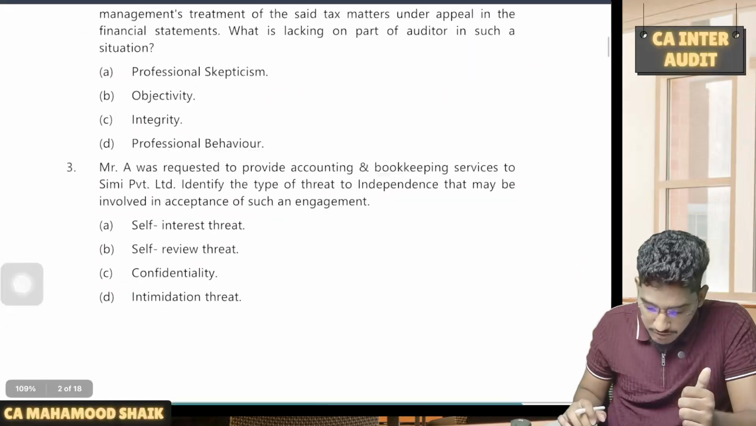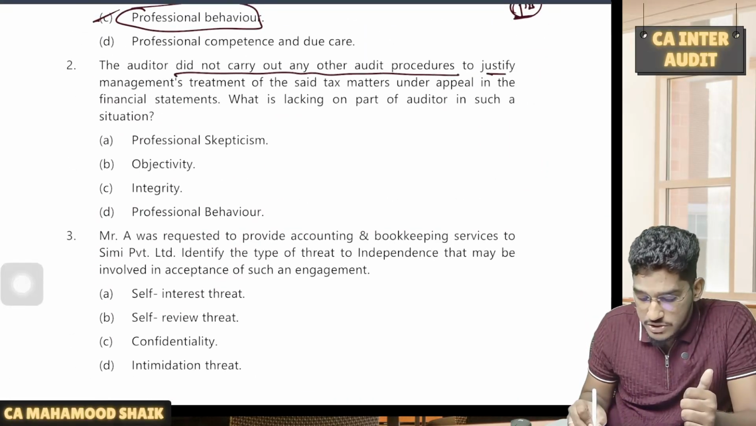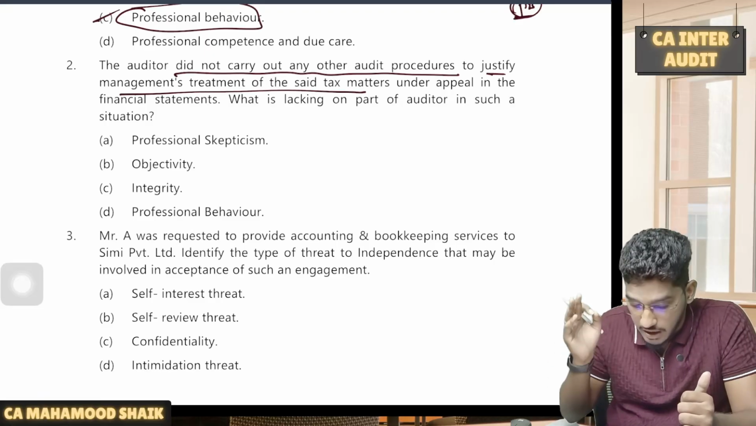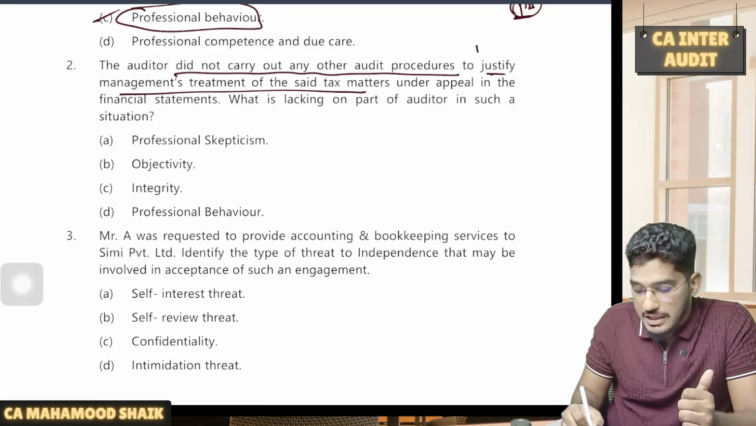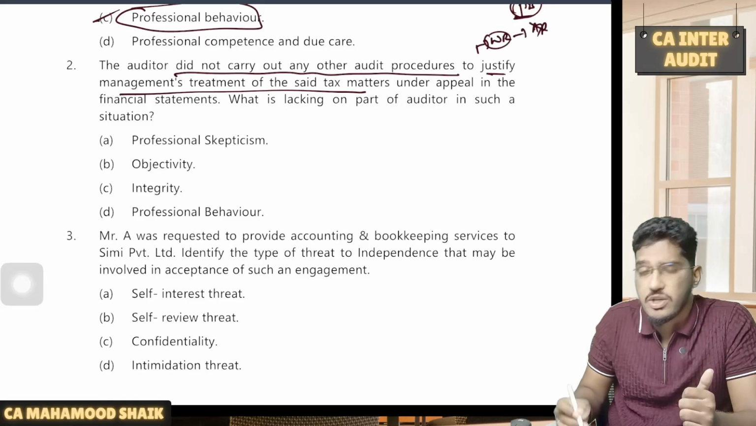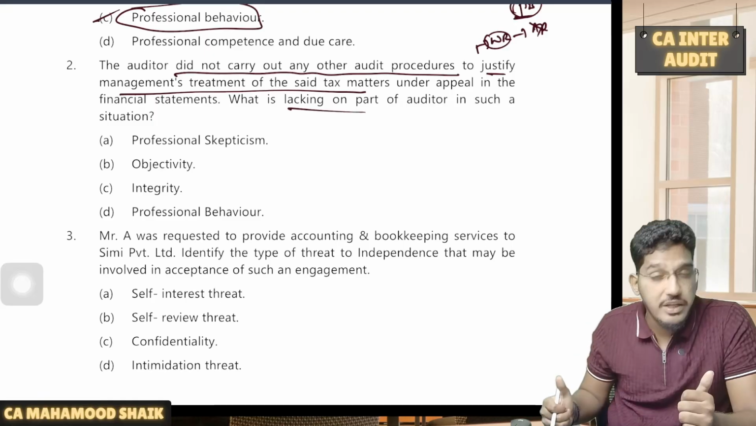Right. So out of this, there is a question here. The auditor did not carry out any other audit procedure to justify the management's treatment of the said tax matters which are under appeal in the financial statements. That means apart from obtaining written representation, he did not perform any additional audit procedure regarding the tax matters. What is lacking on the part of the auditor in such a situation?